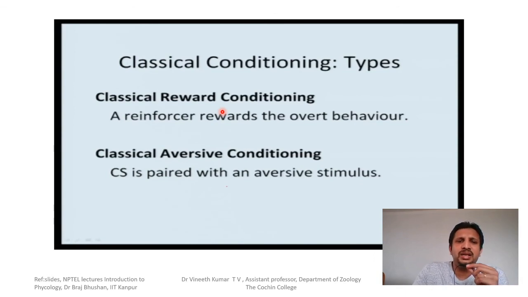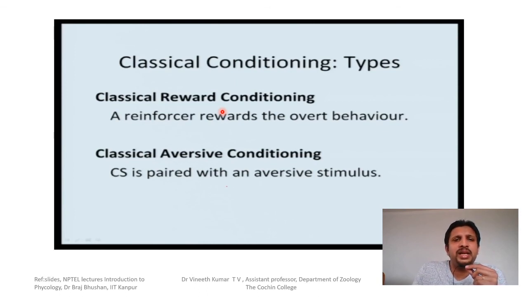Classical conditioning can also be divided into two types: classical reward conditioning and classical aversive conditioning. We take the two examples of the rat as well as the dog. The first is Pavlov's experiment with the dog, which is reward conditioning, where the dog is expecting a reward with the conditioned stimulus.